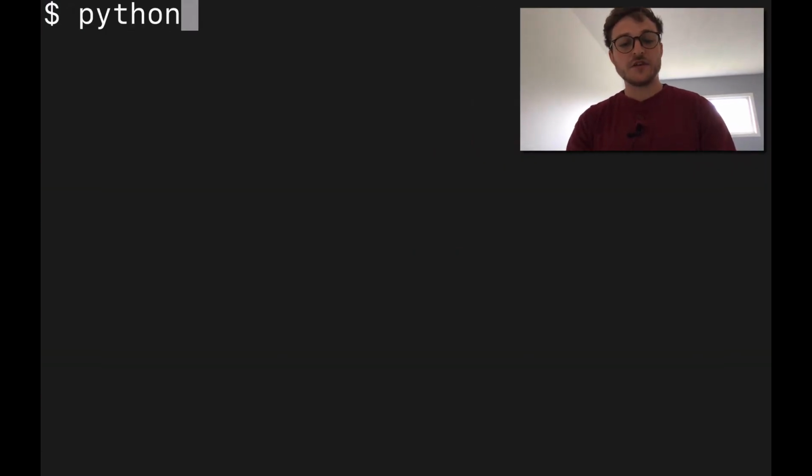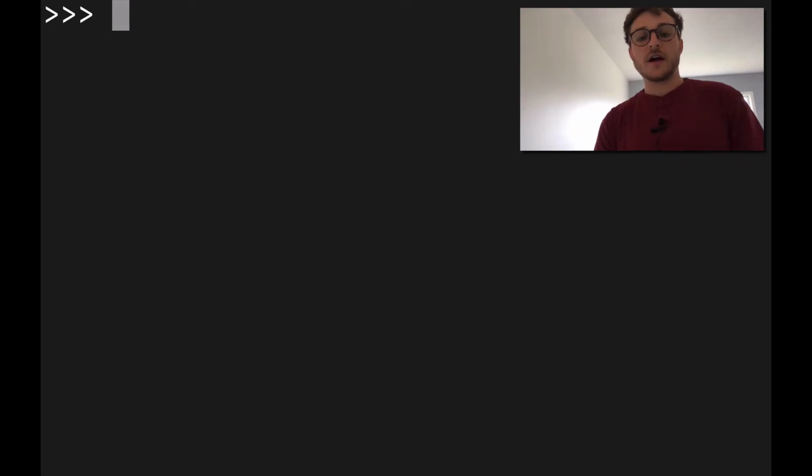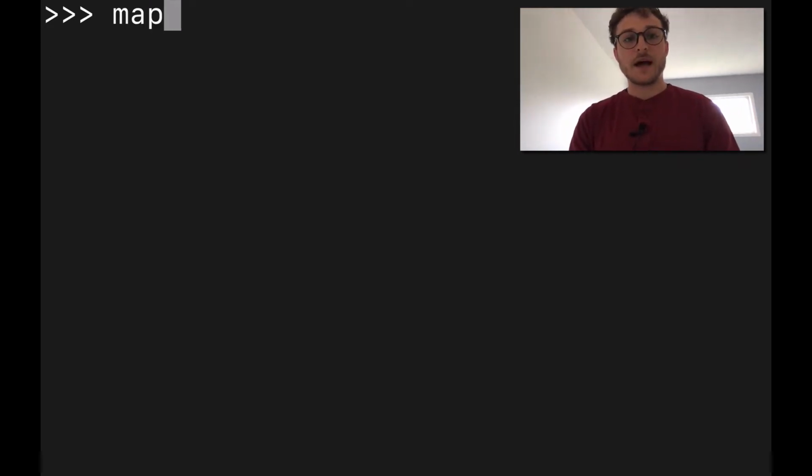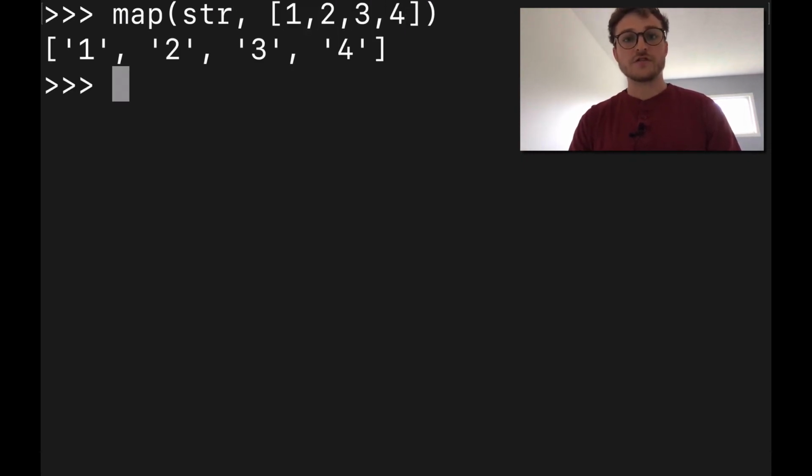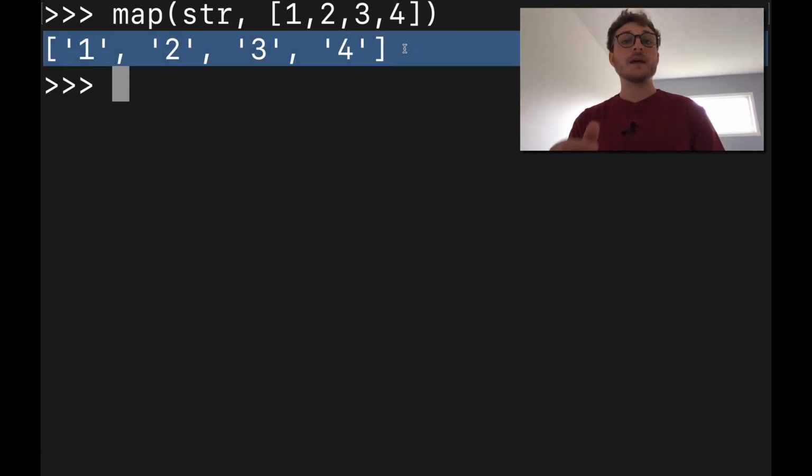Next, I just wanted to show you in Python 2 what the good old days used to look like. So let's say we did map, and again, the syntax is your function and then your list or your iterable. I'll use the string built-in function, and a little list that I'll write up on the fly. And look at that, it's returning a list where every integer has been converted to a string. But more importantly, the type that's being returned is a list. It's not that map object.